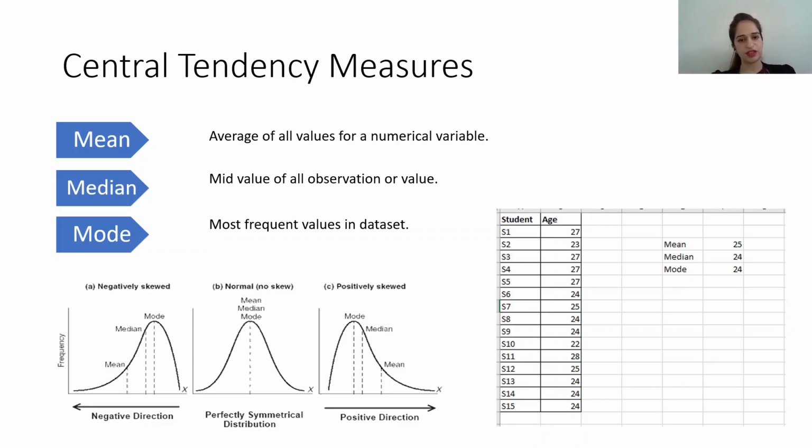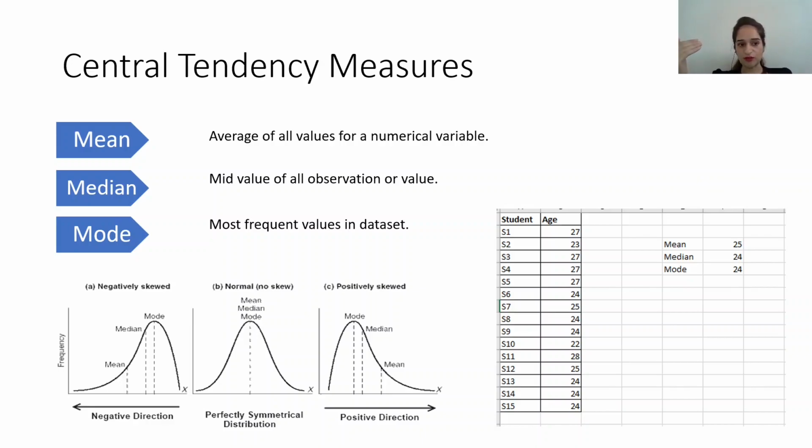Now what happens if I add students of age between 30 to 35? What will happen to all of our data? So definitely the mean of this class will increase to a more positive value. So mean could be 27 or 28, depending on how many people I add. Median will still be the mid value. So now when I add more people, the mid value will also increase when I sort the whole data. So here now it comes as 24.